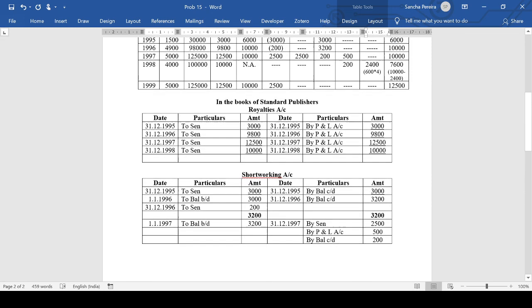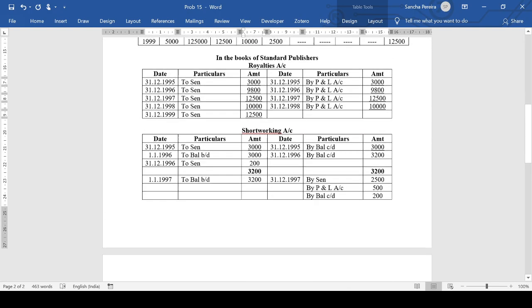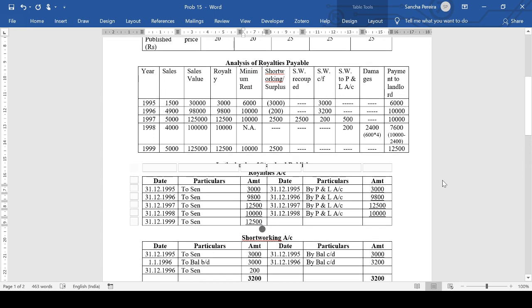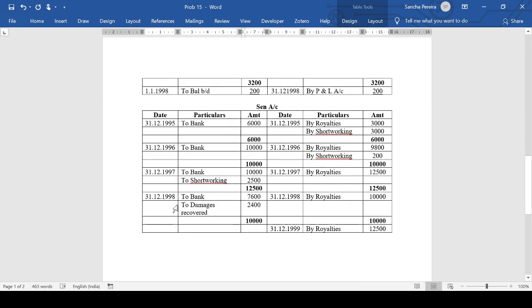Okay, so if you say by royalties here, you'll have it as 12,500. Next, we come to the payment. Landlord account to bank. No short working recoup. There's nothing happening. No P&L account. So we won't have anything to do with short working. So landlord account to bank. Just that much.